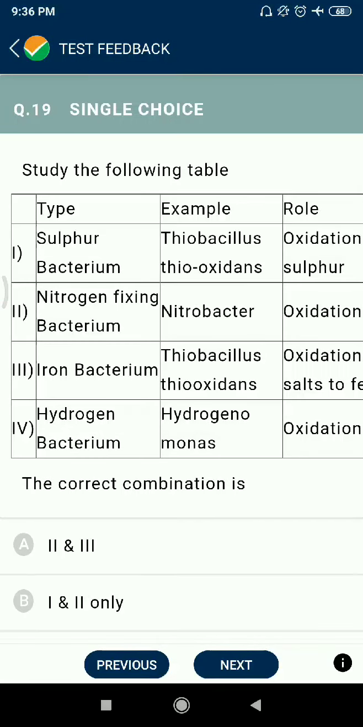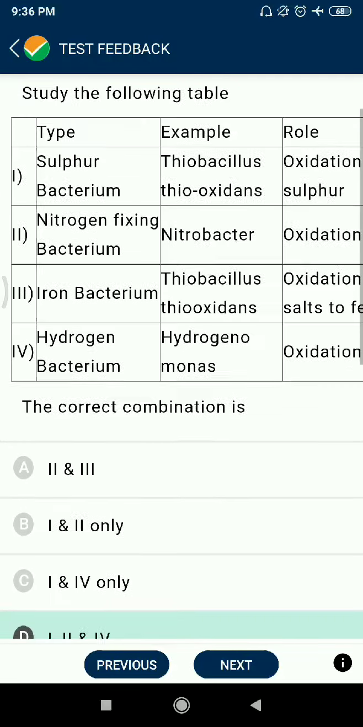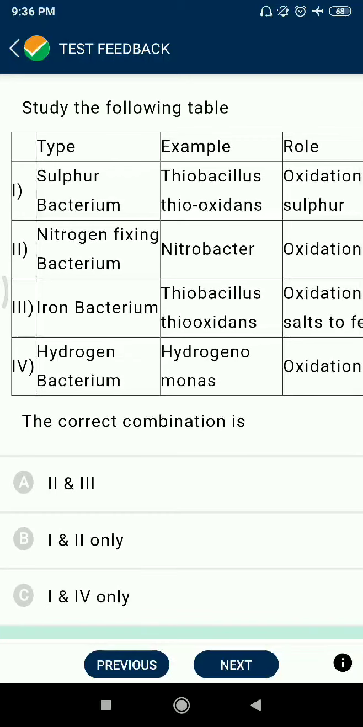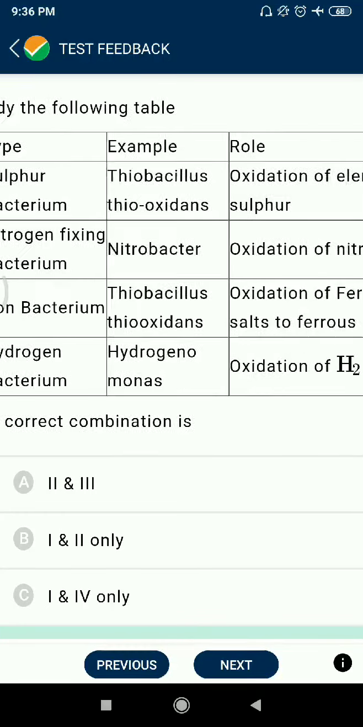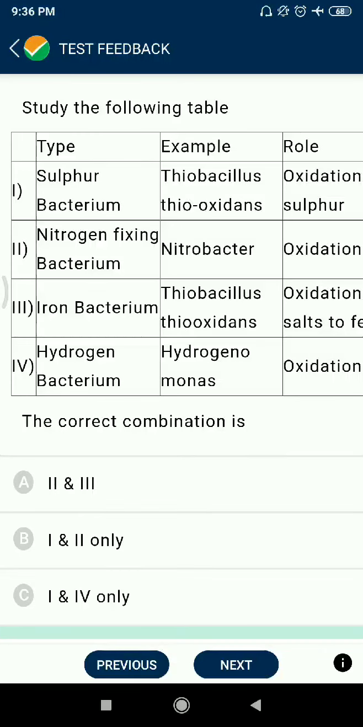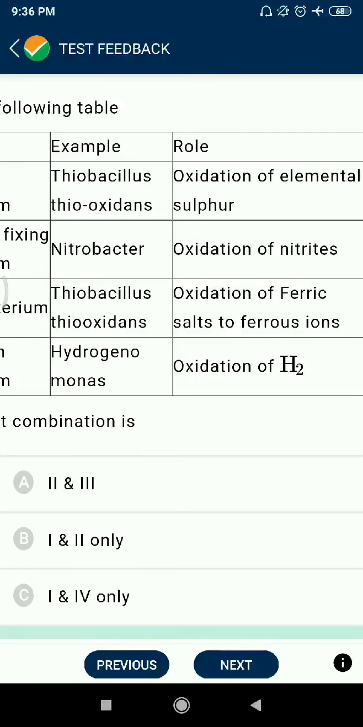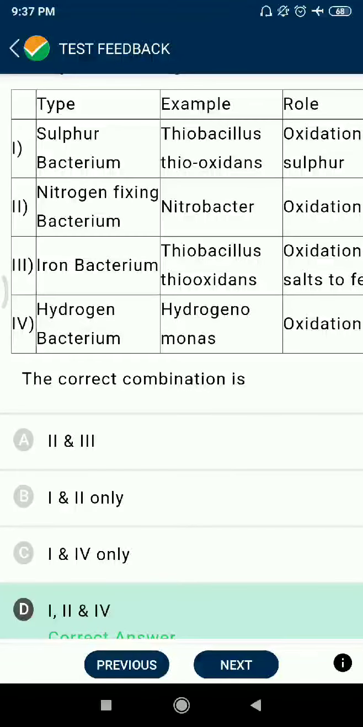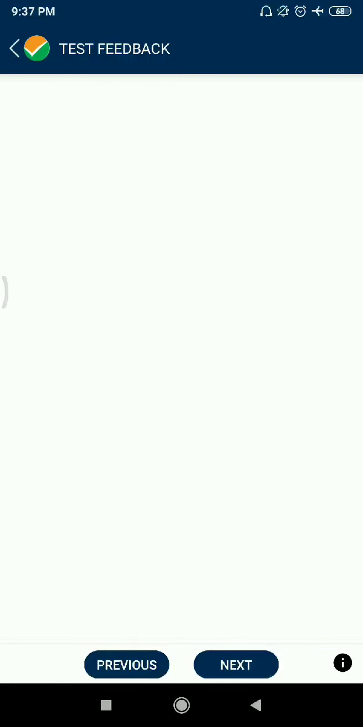Question number 19. Sulfur bacteria, Thiobacillus thiooxidans. Okay. फिर role of oxidation of elemental sulfur. Nitrogen fixing bacteria, Nitrobacter, oxidation of nitrates. Okay. फिर iron bacterium Thiobacillus ferrooxidans, no. Hydrogen bacterium Hydrogenomonas, oxidation of H2.